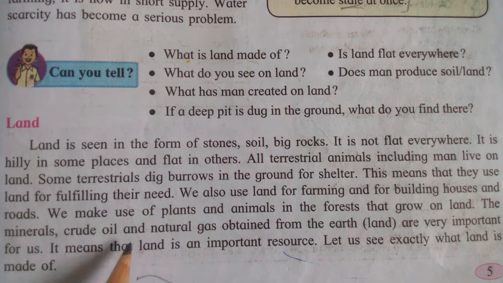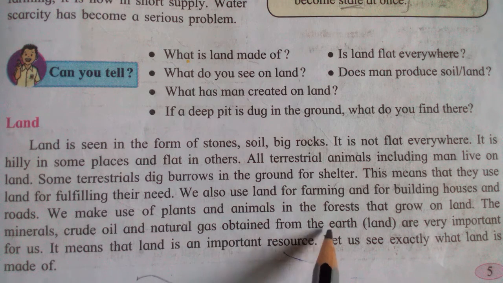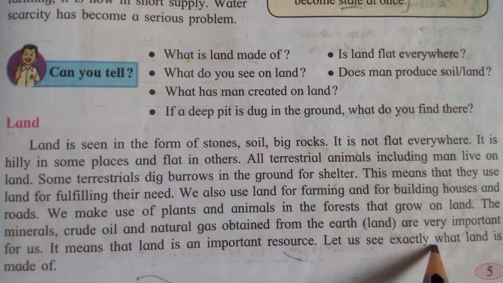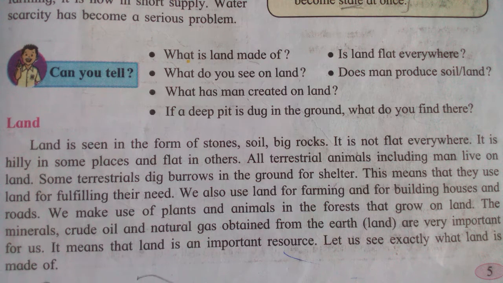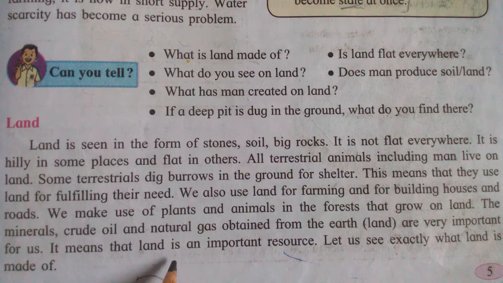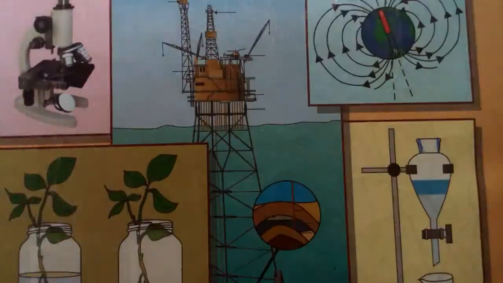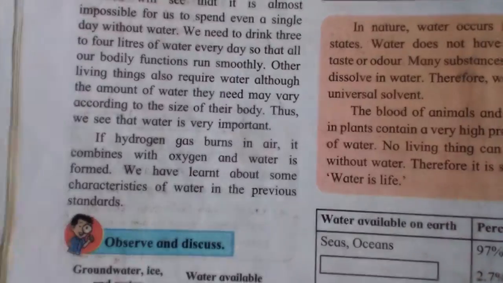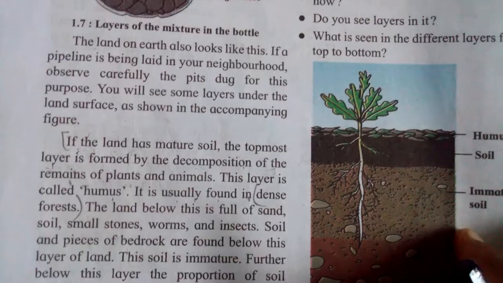The minerals, crude oil and natural gas obtained from the earth are very important for us. It means that land is an important resource. That's why land is said to be a very important resource, because we do many things on land.